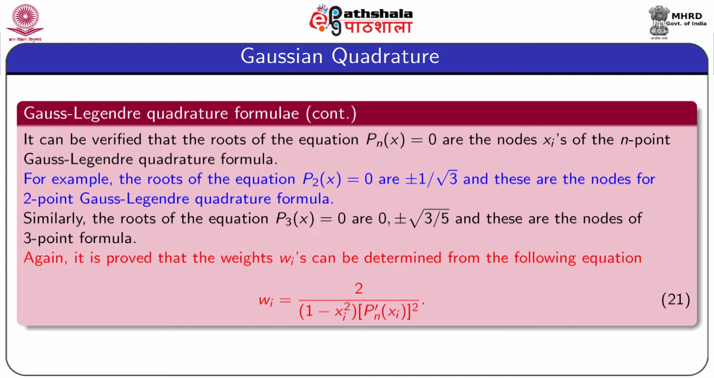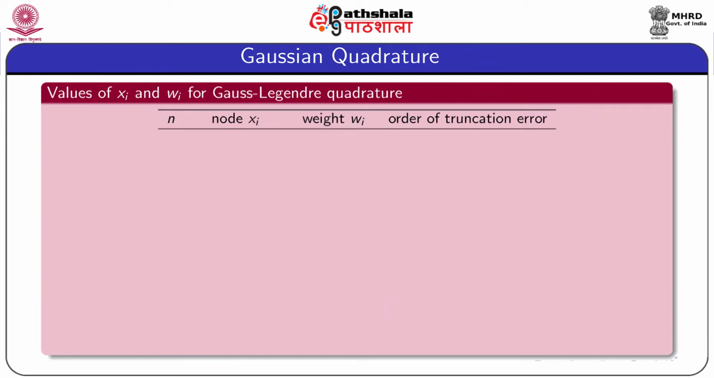Again, it is proved that the weights wi's can be determined from the following equation, that means wi equal to 2 by (1 minus xi square) into (the first derivative of Pn at xi) power 2. This expression gives the weights of all the Gauss-Legendre quadrature formulas. Now, this table gives the values of xi and wi's for different point Gauss-Legendre quadrature formulas.